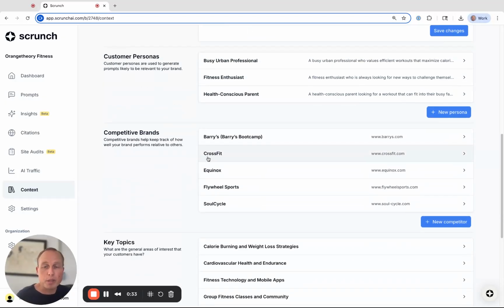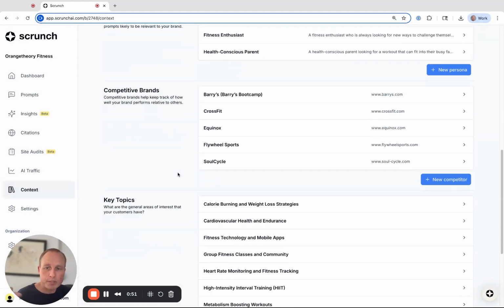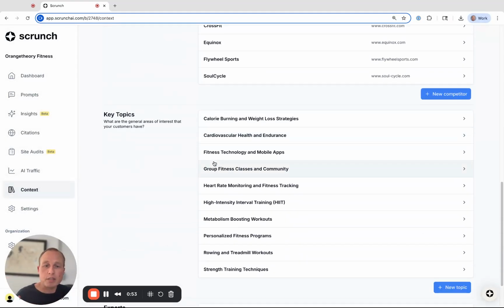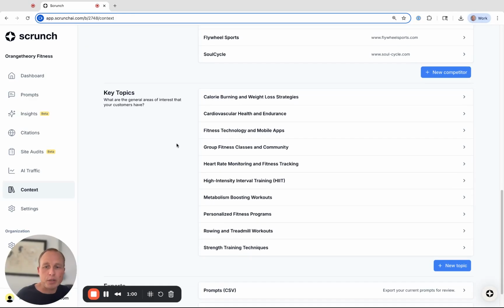In the previous screen, I was showing how Orange Theory stacks up against these different competitive brands. If I wanted to add another competitor like 24 Hour Fitness, I could just easily plug that in here, along with a website, and click create, and that would add a new competitor to the mix. And then we have this list of key topics that we could add a new topic to and generate prompts around for tracking these specific topics. And that's actually where I'm going to go next, to how we can analyze these prompts and then also what to do about it.